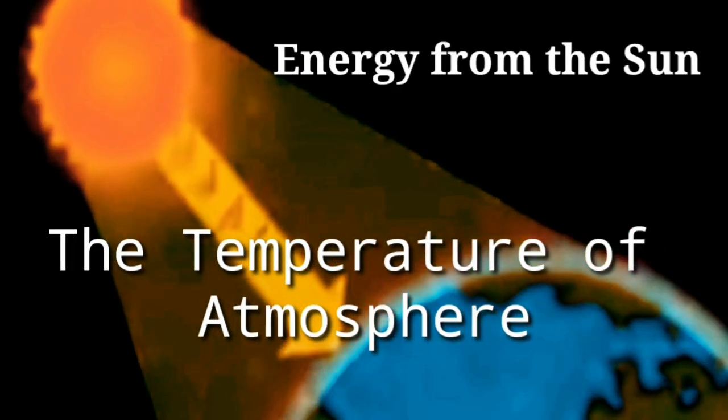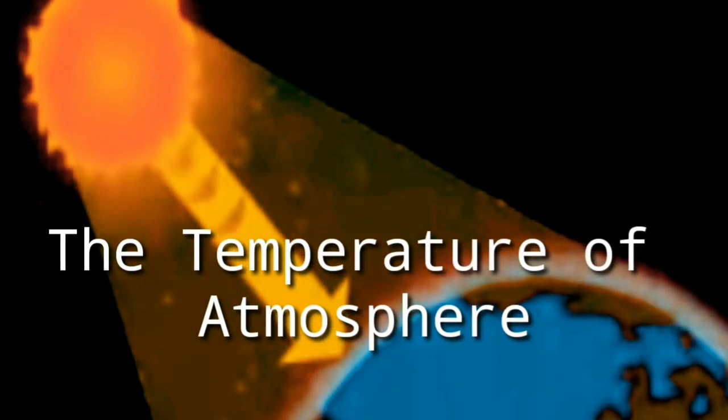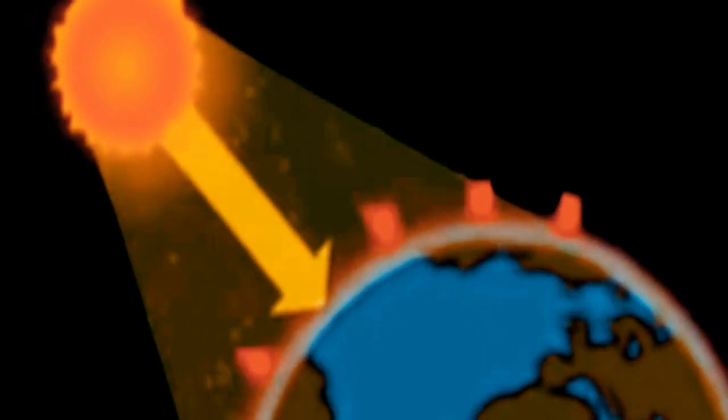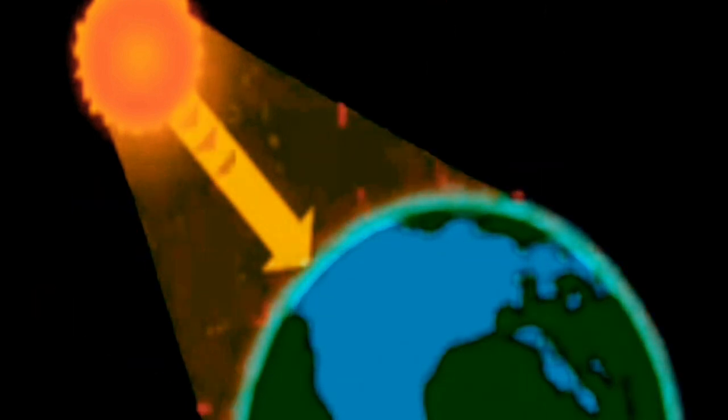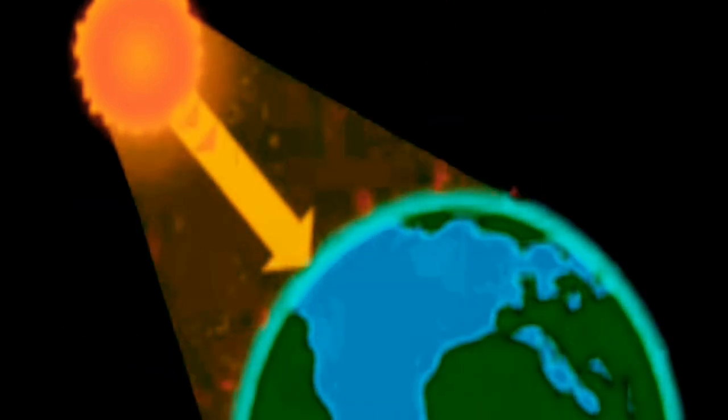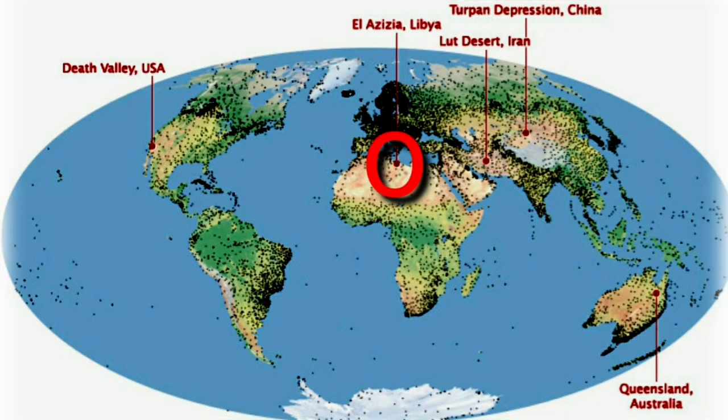The temperature of the atmosphere. Actually, the air around us is not heated directly by the sun rays. In fact, it allows the rays to pass through. The sun rays first heat the Earth's surface. The air around us is heated up by terrestrial radiation from the Earth.